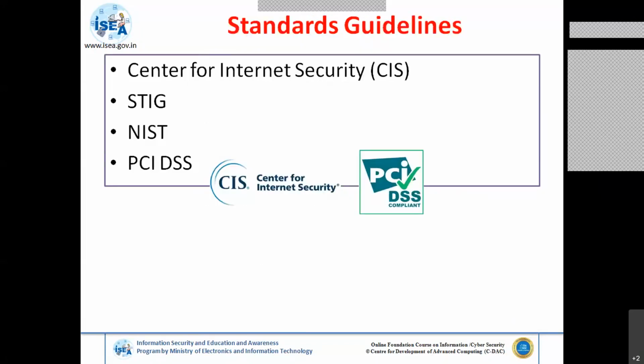So these are some of the guidelines which you have to follow while you are auditing, or while you are doing hardening, or if you are carrying out some kind of SOPs. Generally, CIS is nothing but the Center for Internet Security, which is an international standard followed for your hardening with respect to each and every device. It might be your network device, your OS, your server, your firewall, a security device, your application, your database, your browsers, etc.